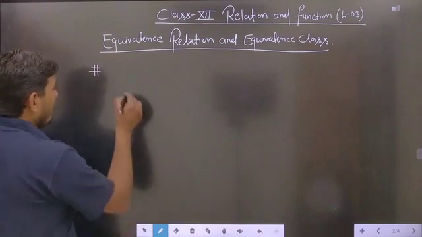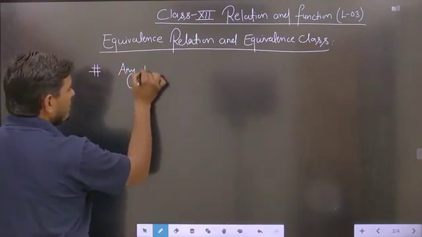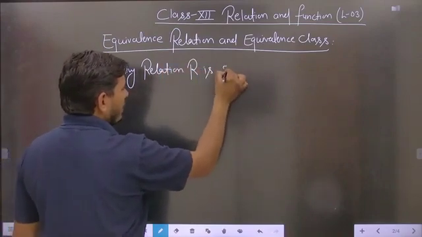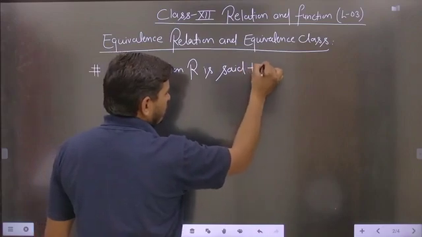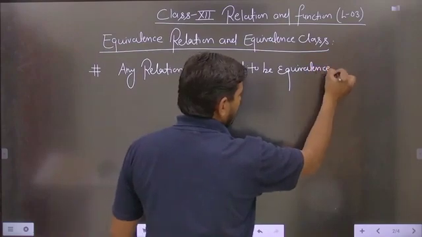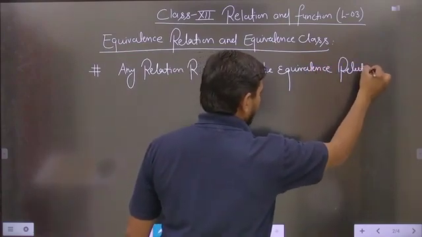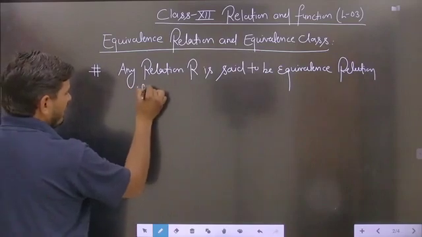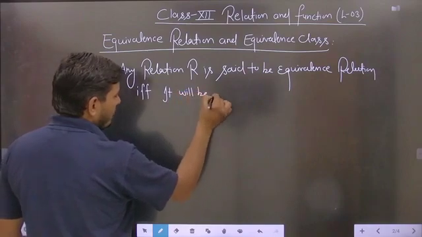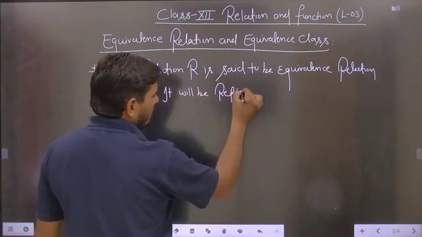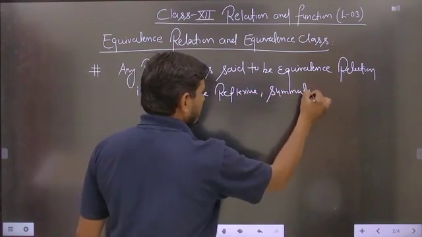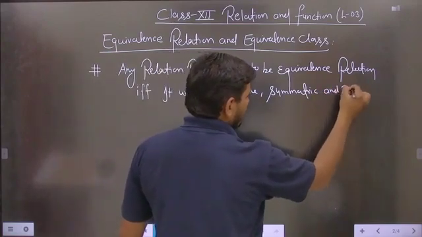So any relation R is said to be an equivalence relation if and only if it is reflexive, symmetric and transitive. Reflexive, symmetric and transitive. Is it clear?